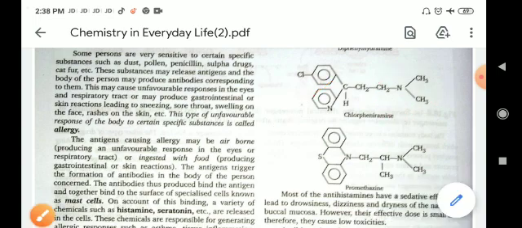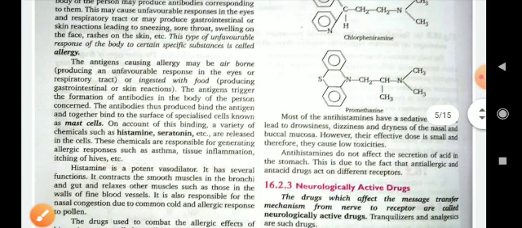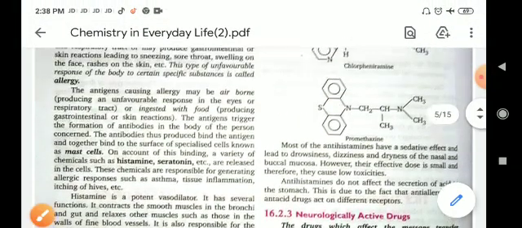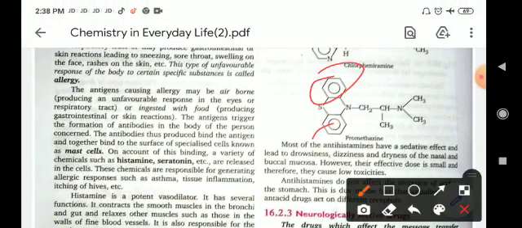And third is promethazine, in which two aromatic benzene rings are attached with sulfur nitrogen linkage, and which is obtained by the reaction of this aromatic group with secondary amines, known as promethazine.